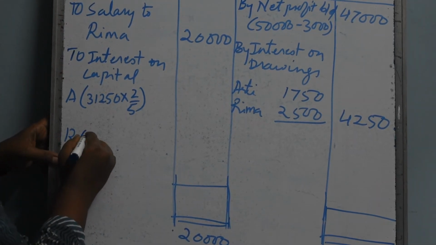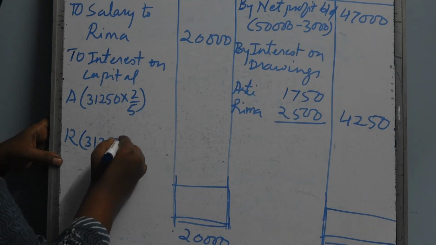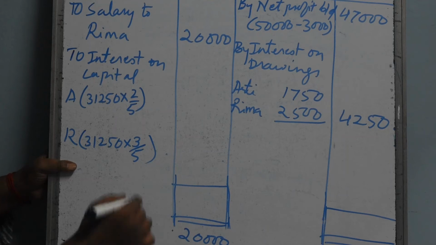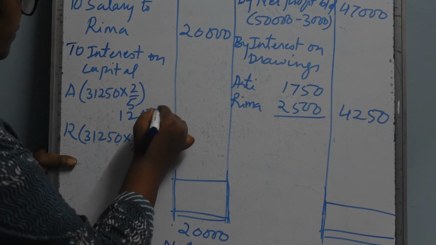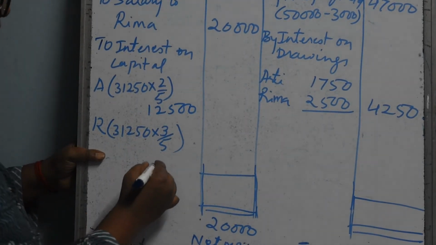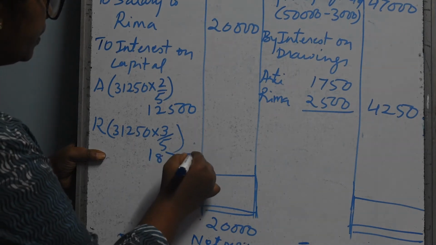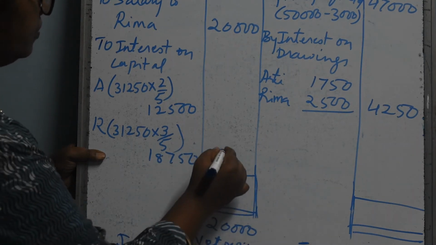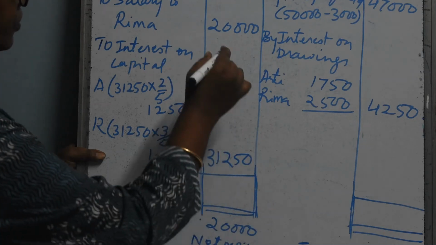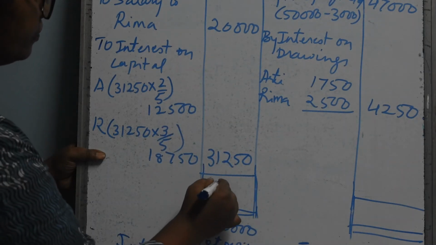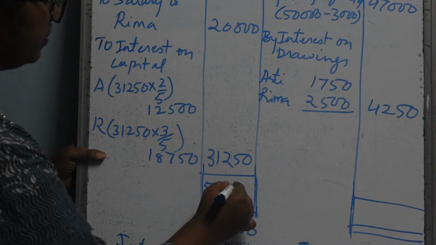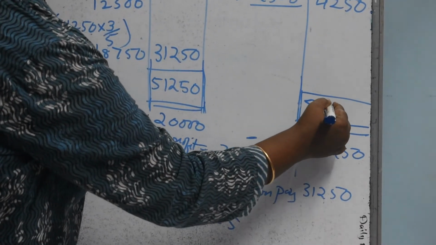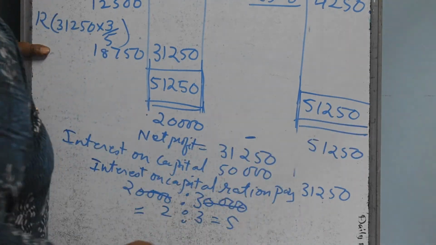And Rima will get 31,250 multiplied by 3 upon 5. So what is the amount after calculating? It is coming 12,500 and this amount is 18,750 and the total will come 31,250. And if you see the amount both the side, if you add, it is coming 51,250. There is no profit, no loss.